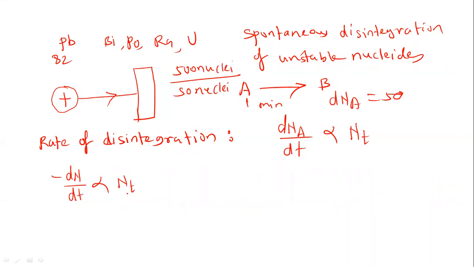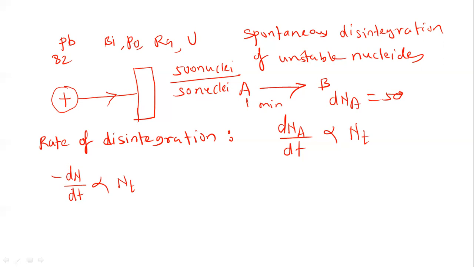Now it has a negative sign. What is the meaning of this negative sign? During the disintegration process, the concentration of this element is going to be decreasing. So the minus sign indicates that the concentration of the element, or the number of nuclei of the element, is decreasing. That's why this minus sign is given here.